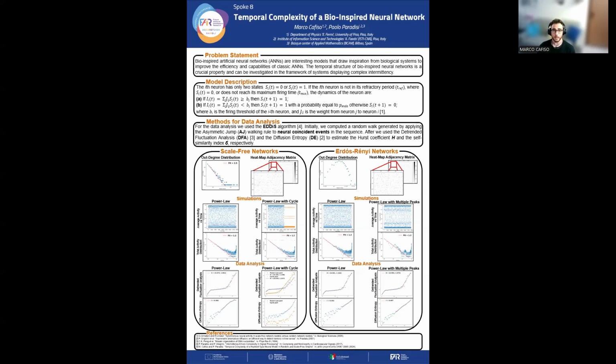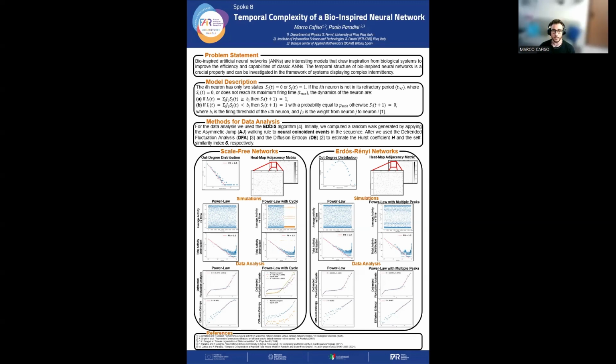Today I want to talk about this project named Temporal Complexity of a Bio-inspired Neural Network. This project is done in collaboration with my supervisor, Dr. Paolo Paradisi of the Institute of Information Science and Technologies of the CNR.